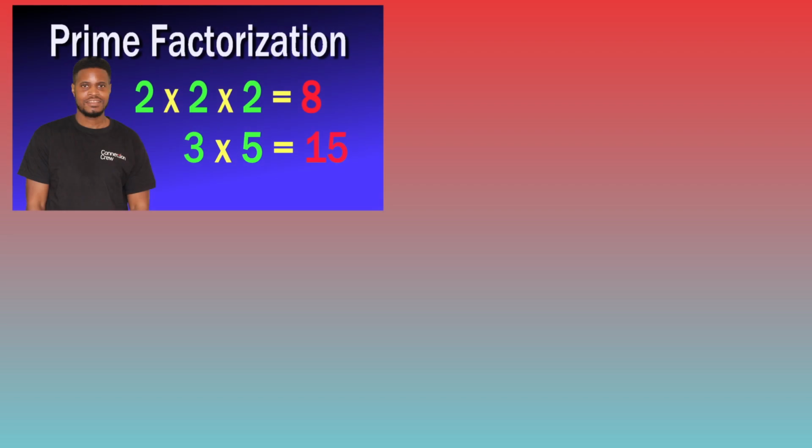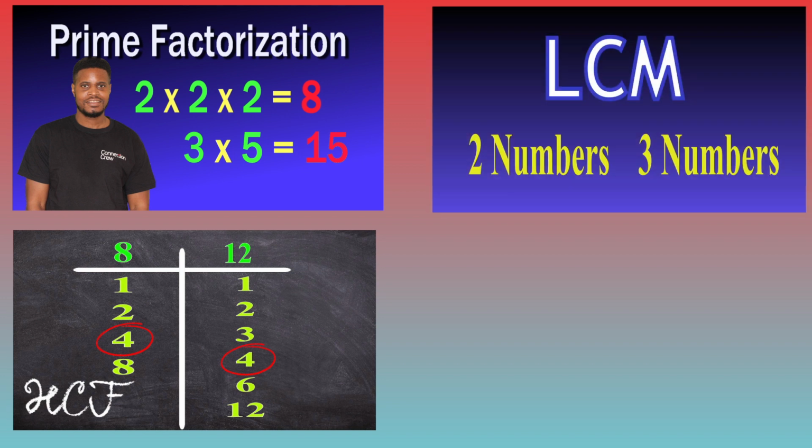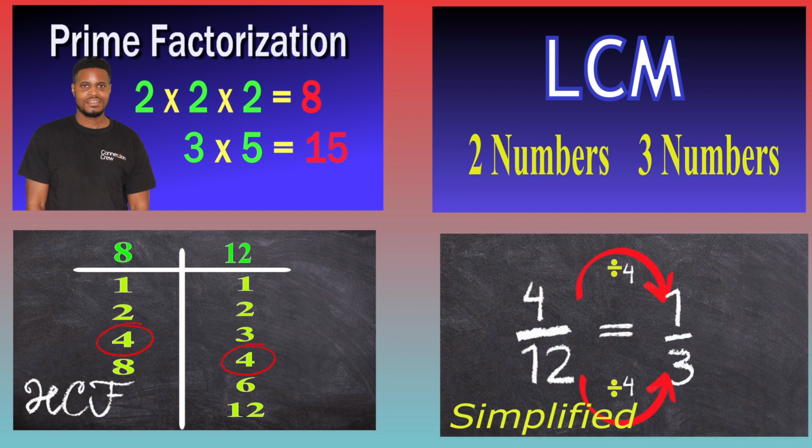Today's video was the first in a series. Actually, I've made one of the videos already and I've linked to it in the description, and we'll link to it here at the end of this video. But in the rest of the series, I'll be showing you how to use prime numbers to do prime factorization. That is, how to write numbers as a product of prime factors. Also, how to find the highest common factor of two numbers. Also, how to find the lowest common multiple of two or three numbers. And finally, how we use prime numbers and prime factorization when simplifying fractions.